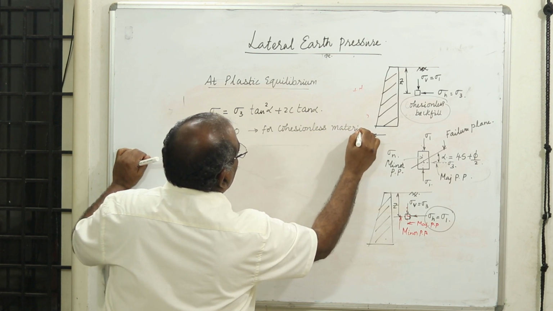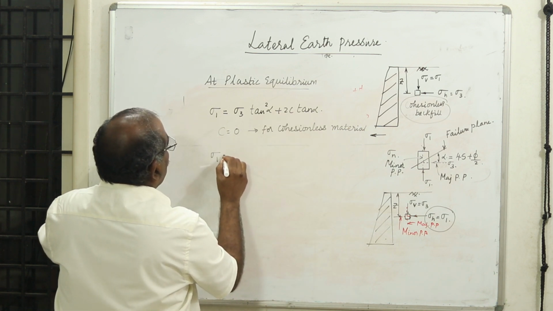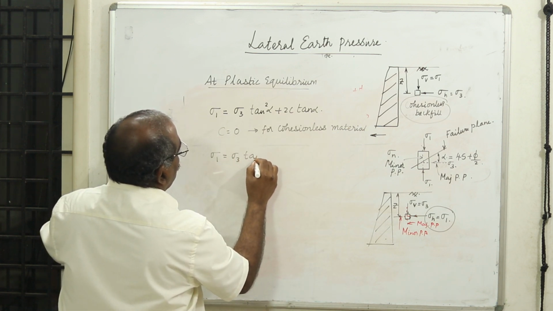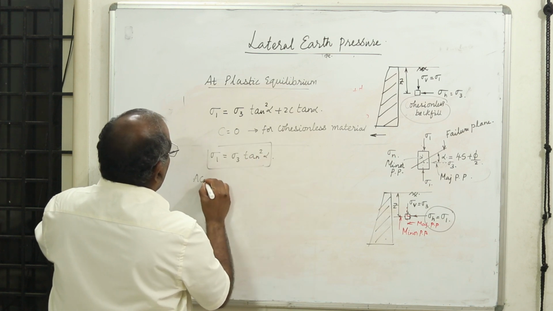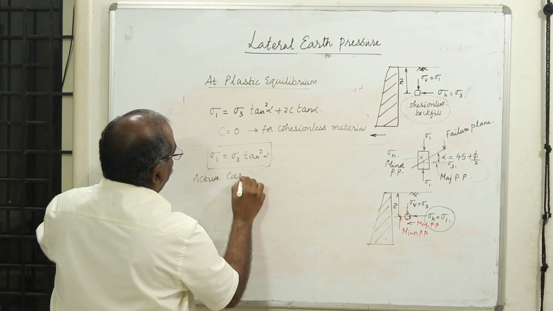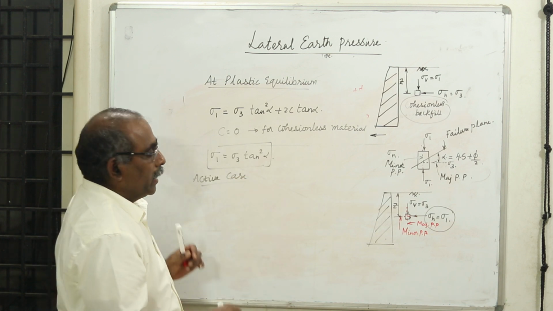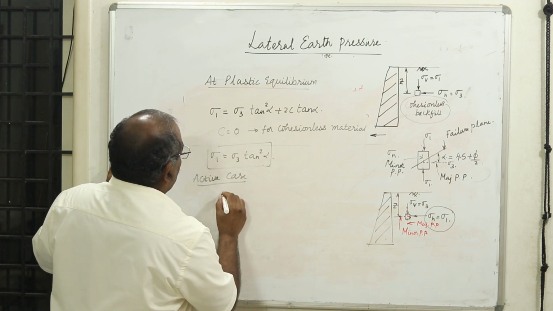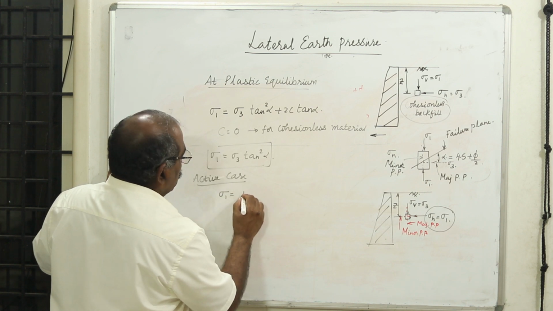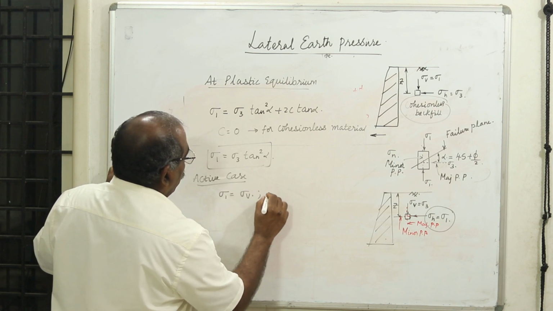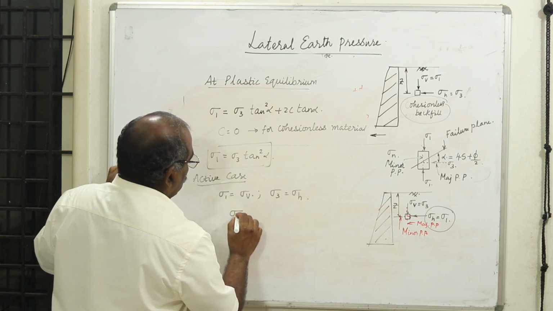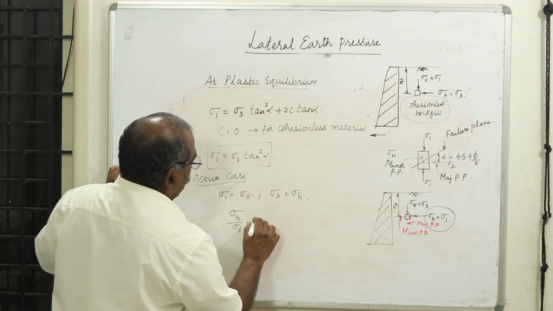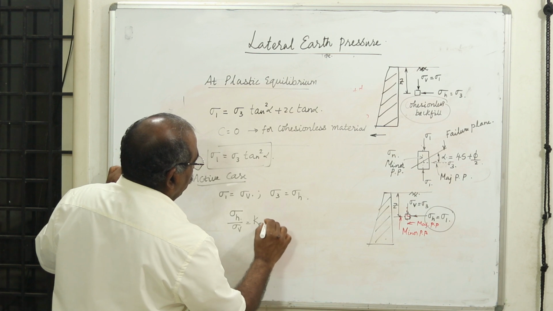Therefore, what happens to this expression? Sigma 1 equal to sigma 3 times tan square alpha. Now let us take the active case. For an active case, sigma 1 is equal to sigma v, then sigma 3 is equal to sigma h. Now I know that the ratio sigma h by sigma v is equal to K, and I will represent it as Ka for the active case.